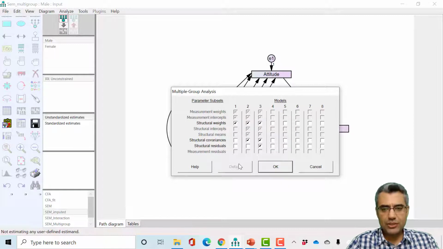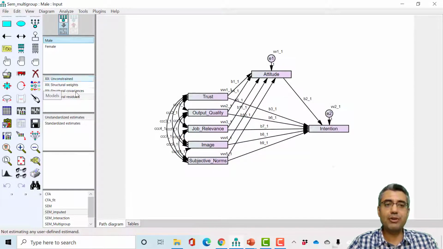And no need to make any changes, just click on OK, and then you see there are now 4 new models here. And if you double click on constraint, it means there is no constraint, meaning all variables, all these parameters will be computed freely. And okay, let me show you something. Here you see we got so many labels because we asked the software to label them, because we want to compare these two groups.